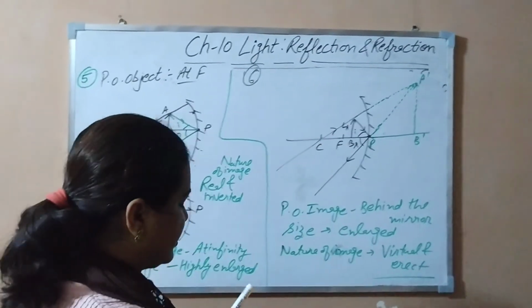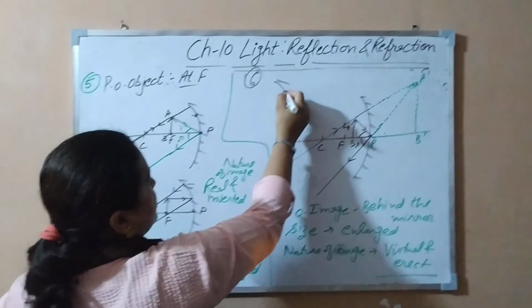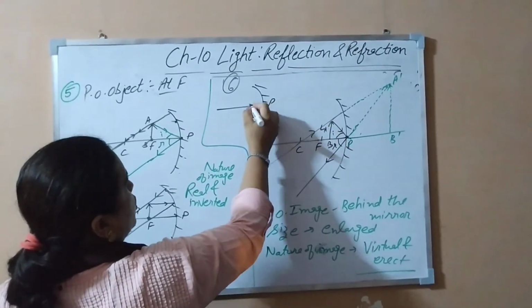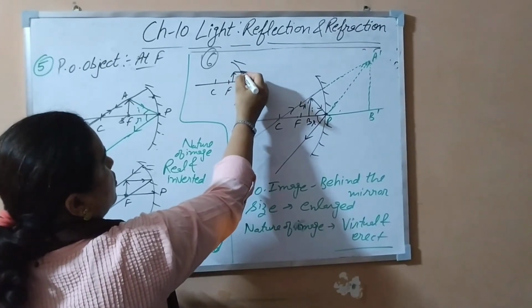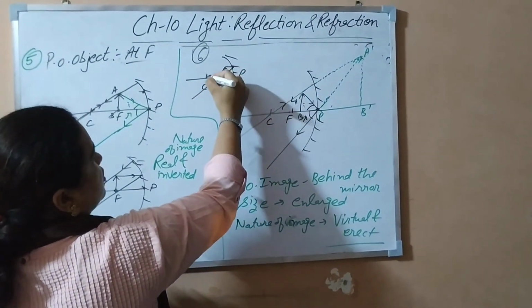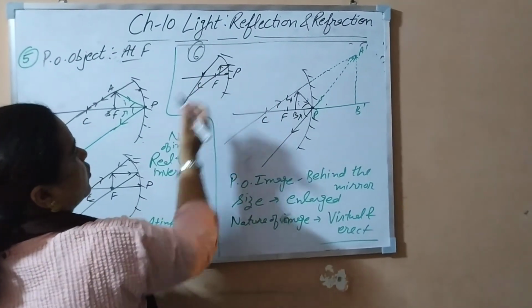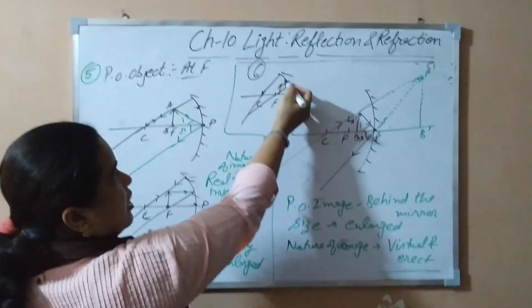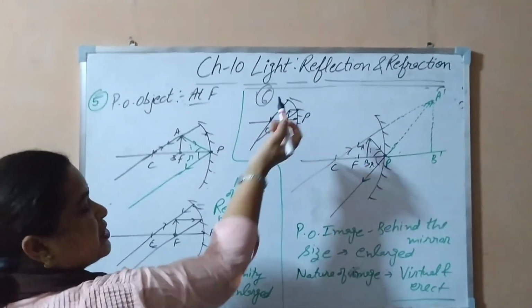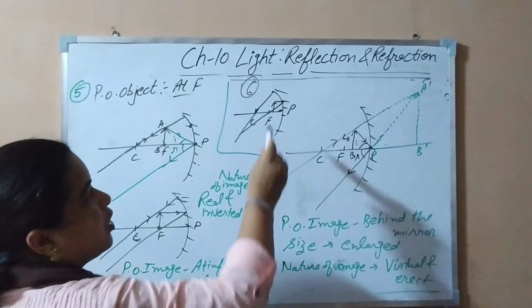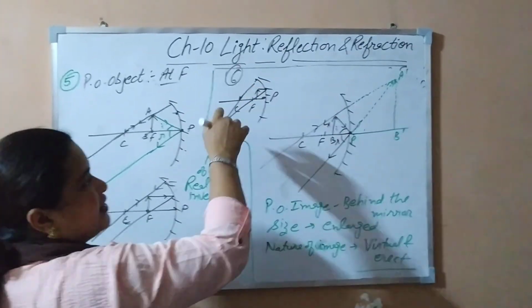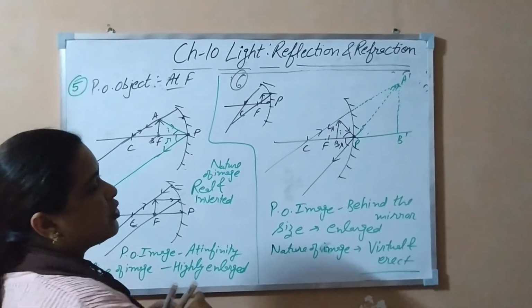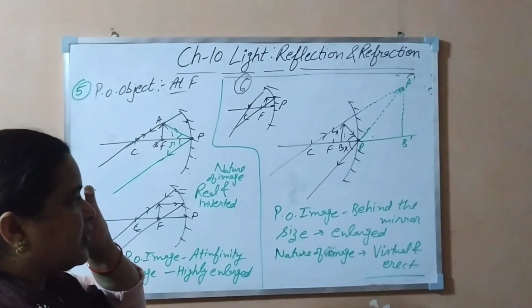Some students in the exam make the diagram like this, and that is wrong. Pole, focus, center, object is there. So they make this ray parallel and pass through focus or object like this. Without touching the object, they are showing the rays. So that is wrong. Or behind the mirror, or sometimes without reflection till here and then reflected back. So these few precautions you have to take while making the diagrams.